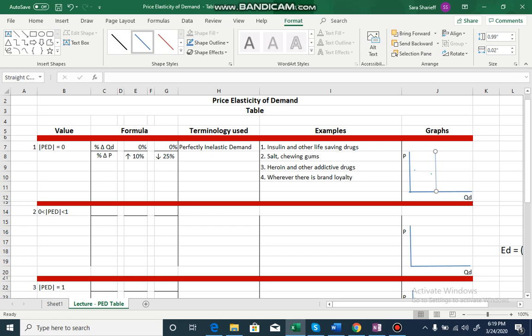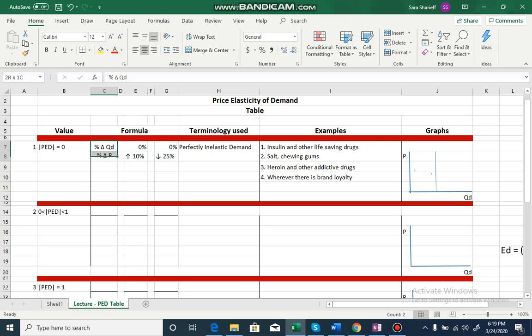Next category of price elasticity of demand, between 0 and 1, right? Let's take the same formula again. When is any value between 0 and 1? When is the value of any fraction between 0 and 1? It's a basic mathematics question. When the numerator is less than the denominator. So in this case, when the percentage change in quantity demanded is less than the percentage change in price, the absolute value of price elasticity of demand will be between 0 and 1.